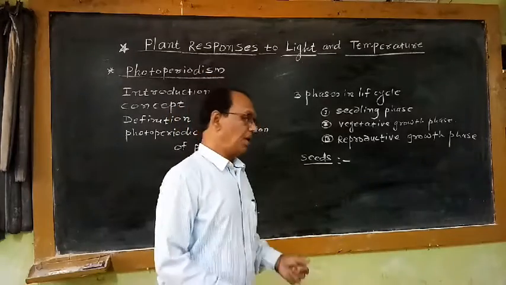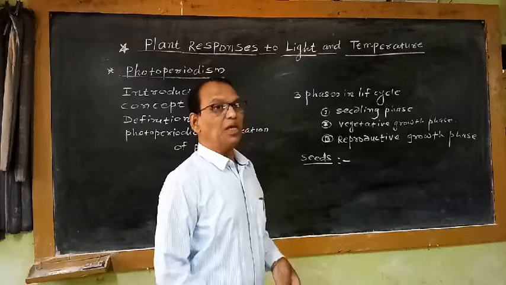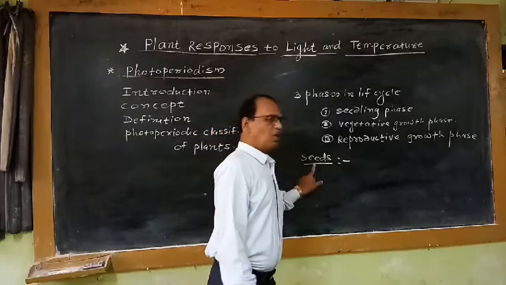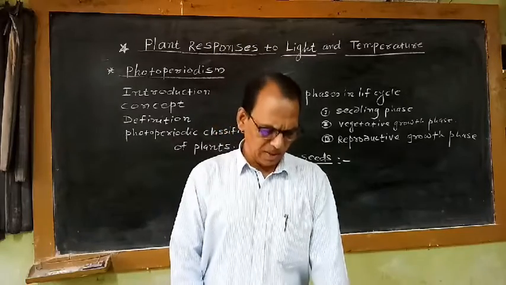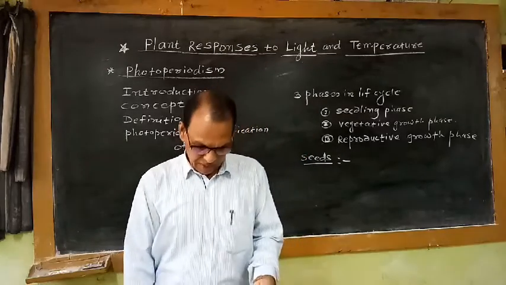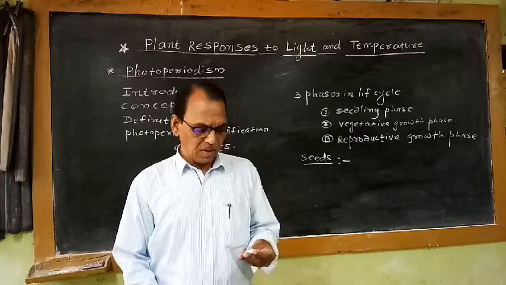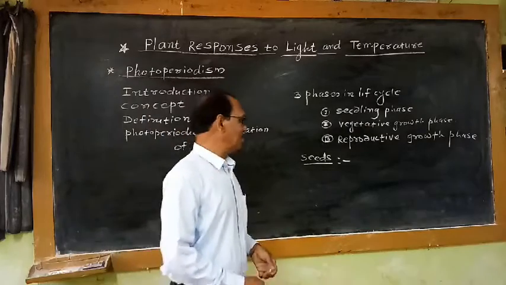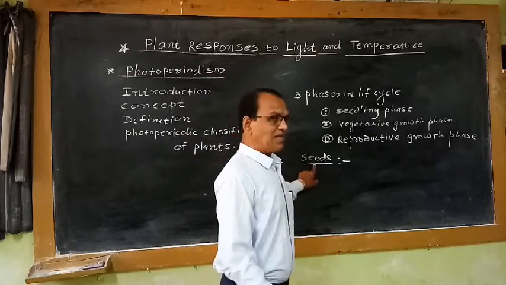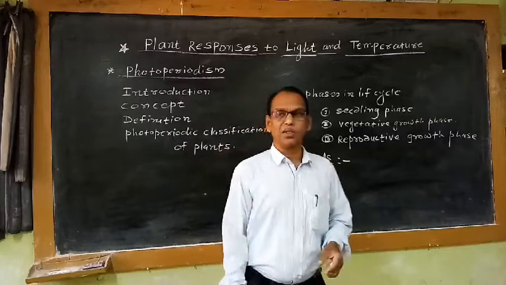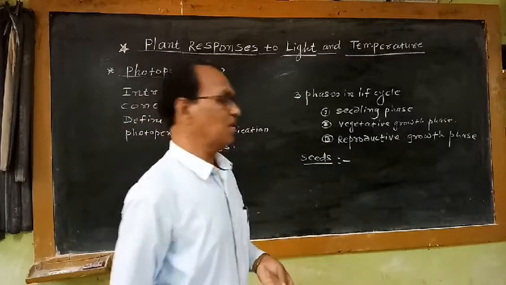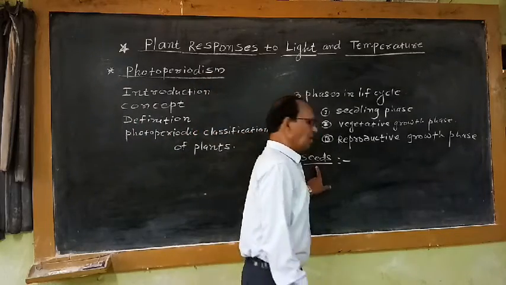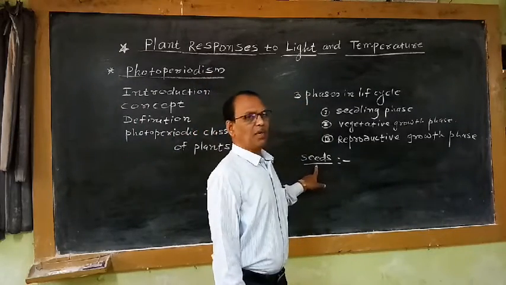So what is the purpose of production of the seeds? Each and every organism tries to maintain the continuity of the species. That means for the perpetuation of the species or to raise the next generation, each organism produces reproductive parts. So seed is the reproductive part of every seed bearing plant.